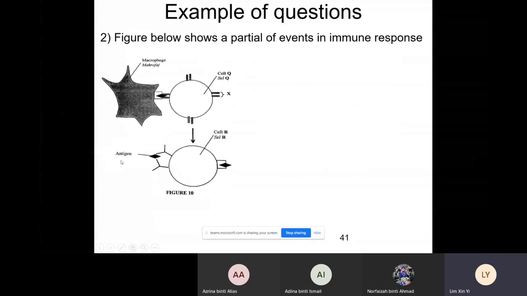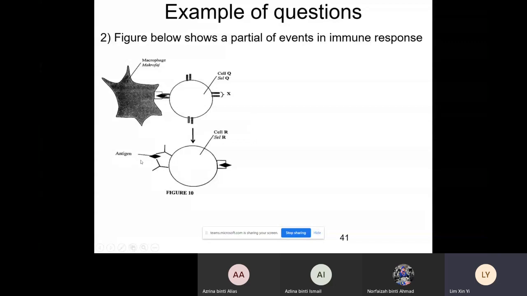Okay, example of the second question. Figure below shows a partial of events in the immune response. You can see a diagram of a macrophage binding to a cell Q by using X, goes to cell R, which has the antenna structure on the surface, bind to antigen.